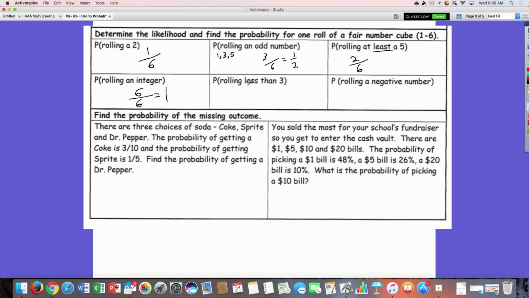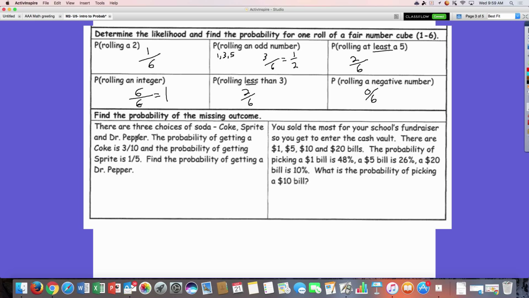And the probability of rolling less than 3, not 3 or less, just less than 3. There's only 2 numbers less than 3. So it's 2 out of 6. And what are my chances of rolling a negative number? 0. There's no negative numbers on there. So my chance of rolling a negative number is 0 out of 6.